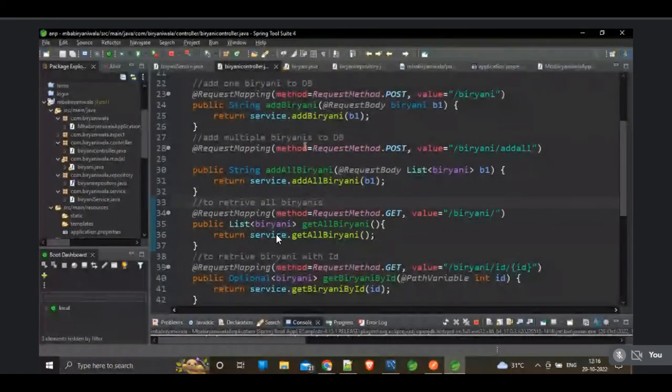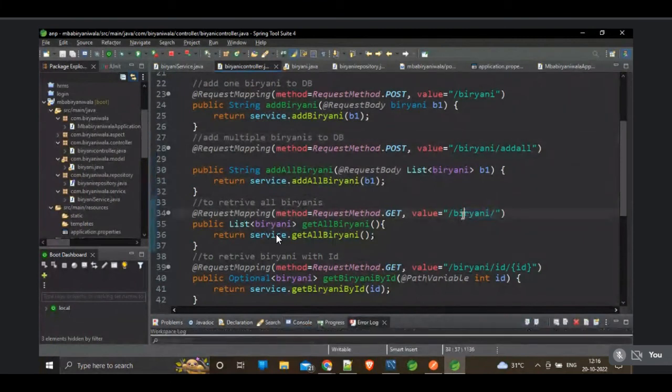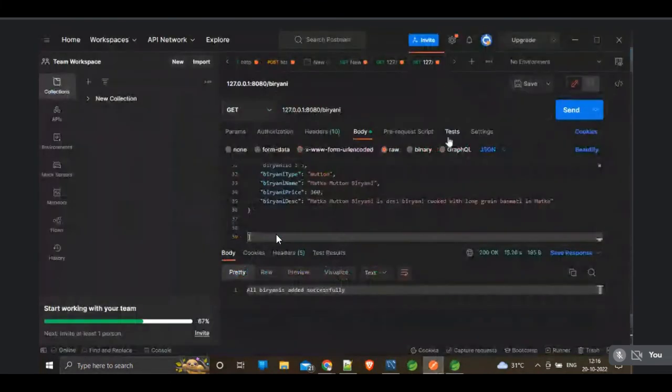What is the thing to retrieve all the biryanis? Biryani slash, that's it. Biryani and slash, and run.